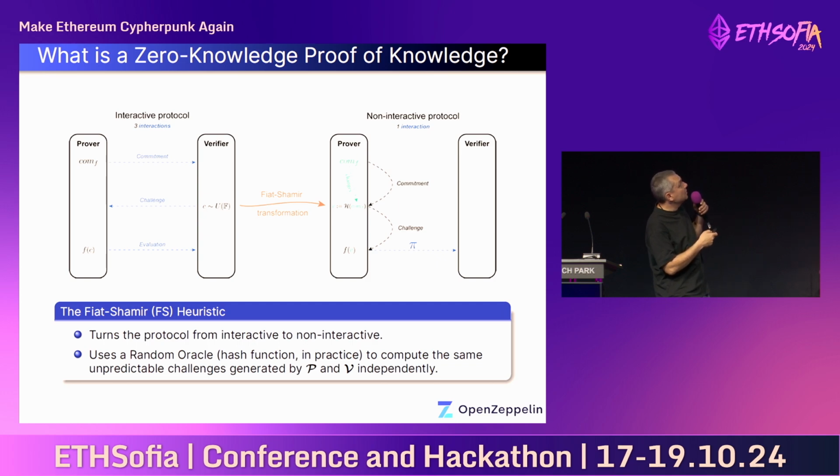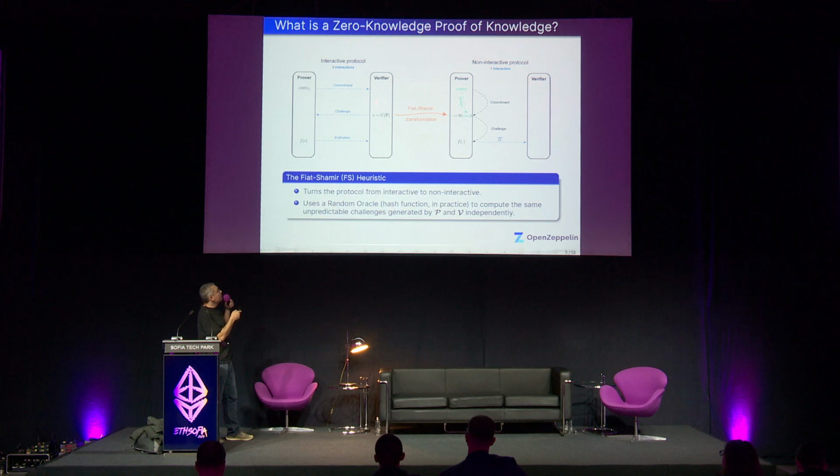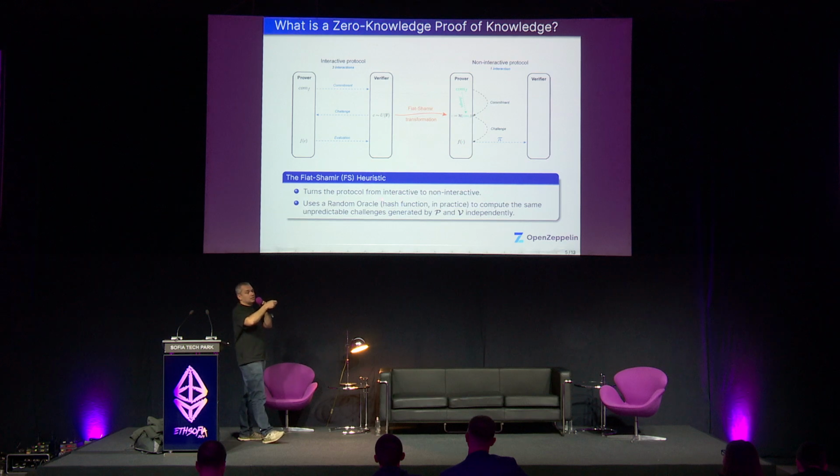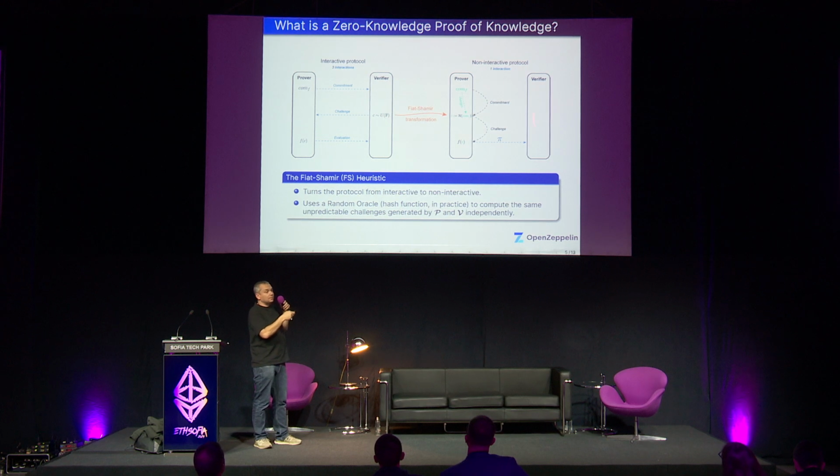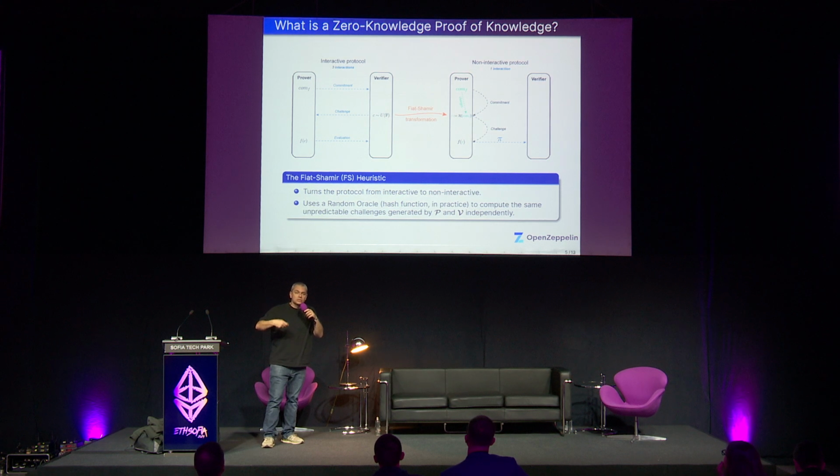So on the right-hand side, you can see an equivalent representation of a ZKP protocol that is non-interactive. And the trick is the use of a hash function. So instead of the verifier being forced to produce some random challenges, and keep in mind that in real-world protocols we will have many more challenges than just single ones, so there will be many rounds of the protocol, instead of generating this challenge uniformly at random, the prover and the verifier will be computing it using a hash function independently on both sides.